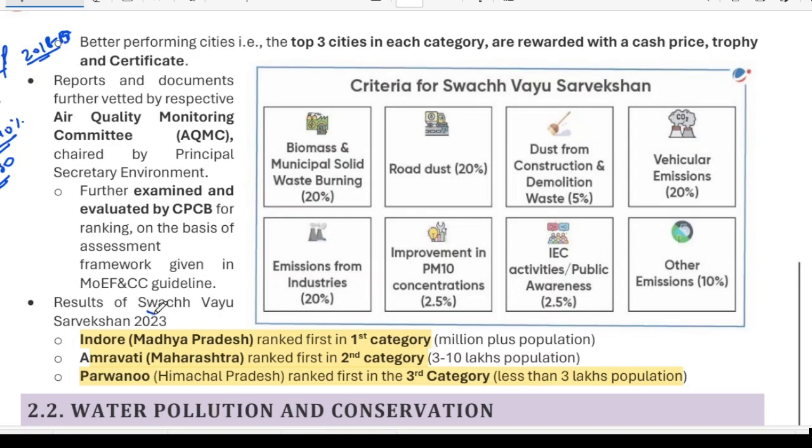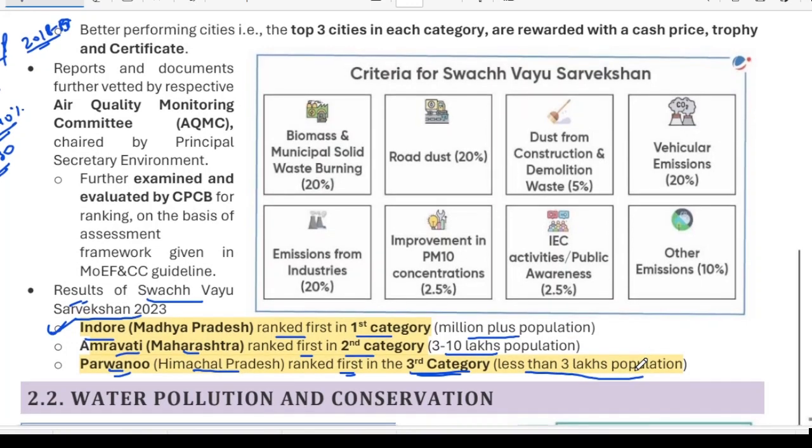You know, in this news category, you must remember the Swachh Vayu Sarvekshan. What are the results of the Swachh Vayu Sarvekshan? Indore is ranked first in the first category. First category is million plus cities. Amravati of Maharashtra is first in the second category, 3 to 10 lakhs, and then Parwanoo of Himachal Pradesh has been ranked first in the third category, less than 3 lakh population. Only this much information is very important, otherwise, nothing is as such very important.